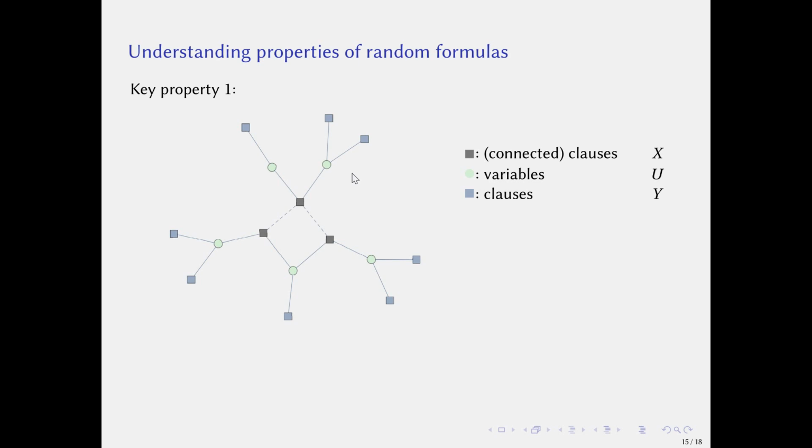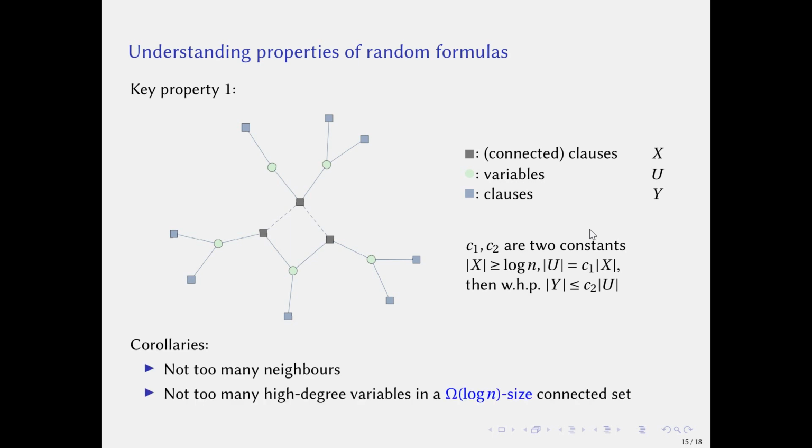Then we can show that if the size of X is at least log n, then with high probability, the size of U and the size of Y are upper bounded by a constant times the size of X. This property has two corollaries. The first is that every connected set in the factor graph does not have too many neighbors. The second is that an Ω(log n) size connected set of variables cannot have many high degree ones.